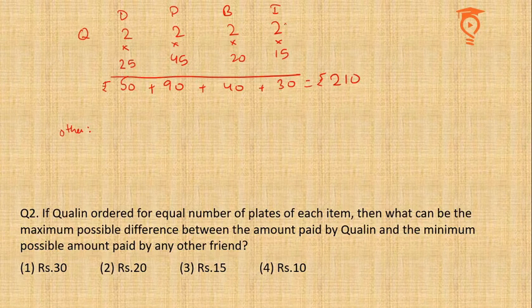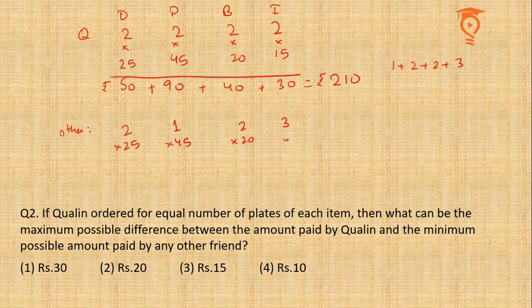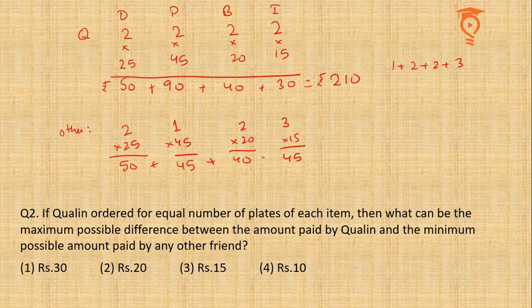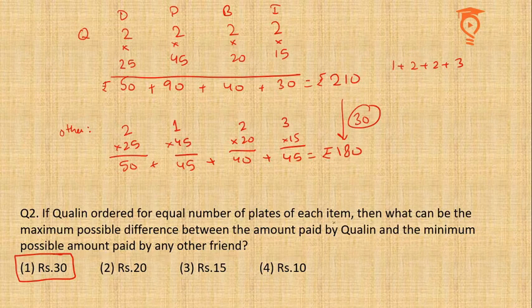Another way of making 8 was 1 plus 2 plus 2 plus 3. So I'll give 3 to idli because idli is cheapest. Then 2 and 2 I'll give to burger and dosa, and 1 I'll give to pizza. Accordingly, the amount so formed will be the smallest possible within the conditions. So it is 45, this is also 45, this is 40, this is 50. So the amount paid by this guy is 180 rupees. So the difference is 30 rupees. 30 rupees is the maximum possible difference. Also, it is the maximum possible option, which gives us more confidence that we have found the right answer.